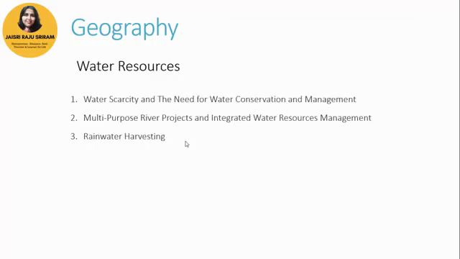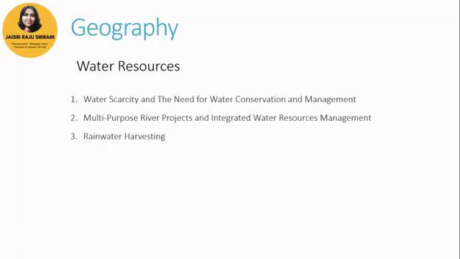Now the next lesson is water resources. In the water resources lesson, the most often asked questions have been about multi-purpose river valley projects. How have the underground tanks been beneficial to the people of Rajasthan? What is the type of water conservation process that has been followed in Rajasthan? What is rooftop harvesting? What is bamboo drip irrigation? What are the traditional methods of rainwater harvesting? Why do we experience a scarcity of water, although there's an abundance in India, right?